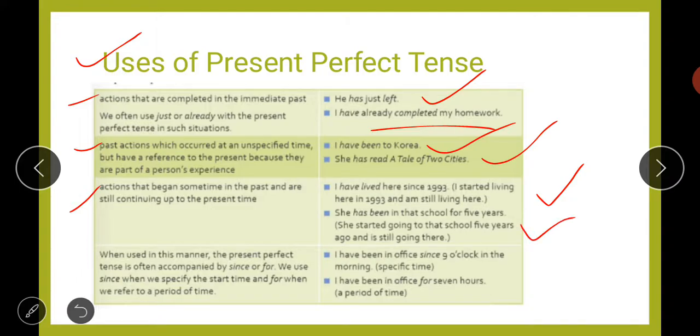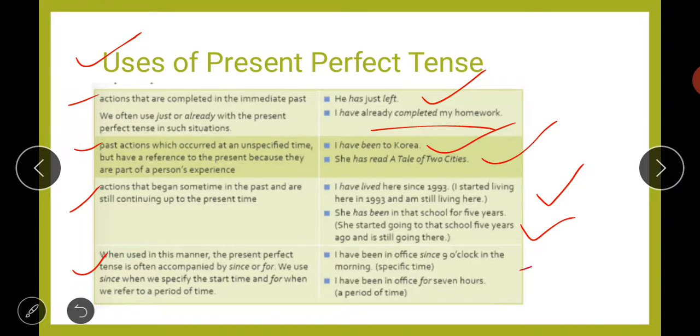Next is, when used in this manner, the present perfect tense is often accompanied by since or for. We use since when we specify the starting time, and for when we refer to a period of time. As we have done in prepositions also, since is referred to specifying the starting time, and for when we refer to a period of time. So when we use the present perfect tense, we will use words like since or for. Since is when we are describing a specific time, and for when we are talking about a period of time.